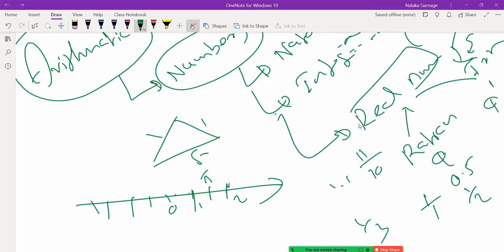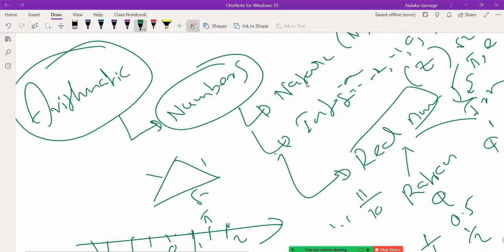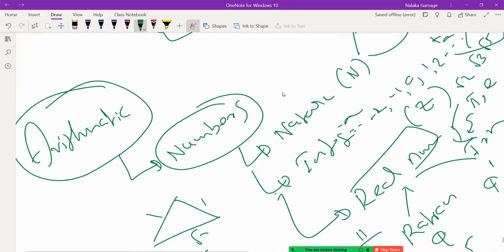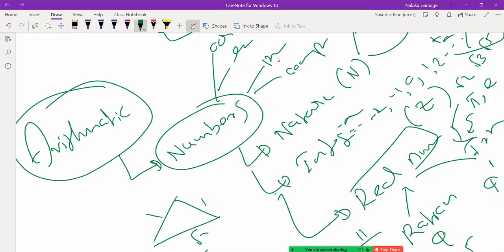So that is where you have to bring your confidence, right? So now you know what the numbers are. Then of course the odd numbers and even numbers. Then the prime numbers and non-prime or composite numbers. Right? Prime numbers and composite numbers. Then you are done. Numbers, you are done.